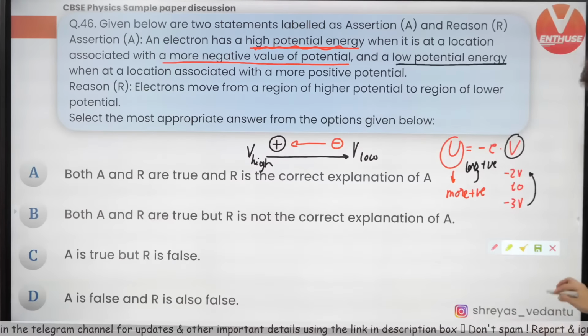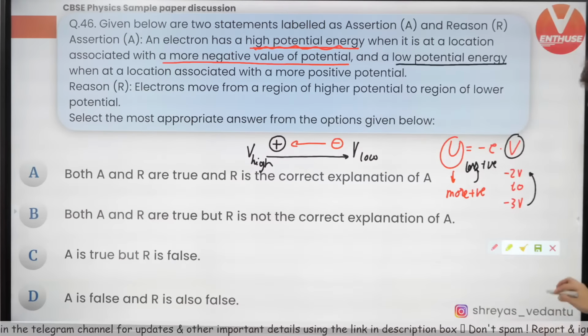It makes an angle theta, then the sign and the magnitude of the charge. Very straightforward. This is tension, this is mg, and because it is deflected there must be an electric force QE. Now resolve this tension into two components. This is theta.